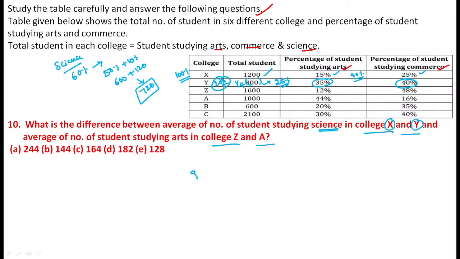720 plus 200, the value becomes 920, but we require the average. Average means divide by 2. So here the value becomes exactly 460. You can get one of the variables: so one variable is equal to 460.